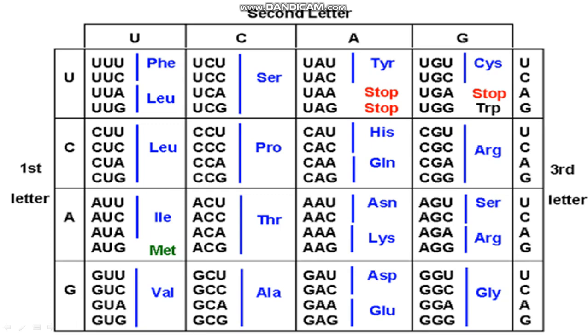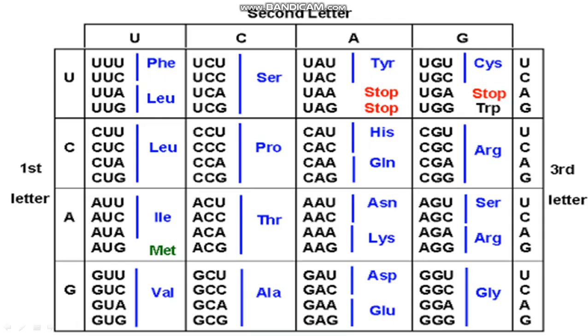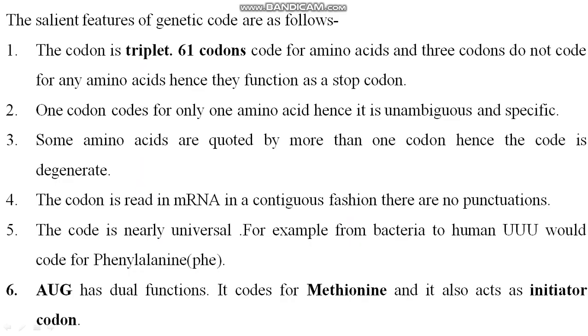Methionine is the amino acid, right? See, these are some features of the genetic code. The codon is a triplet, 1, 2, 3, like U is the triplet, right? So 61 codons code for amino acids out of a total of 64 codons, and 3 codons do not code for any amino acids, hence they function as stop codons. There are 3 stop codons present in the system and 1 initiator